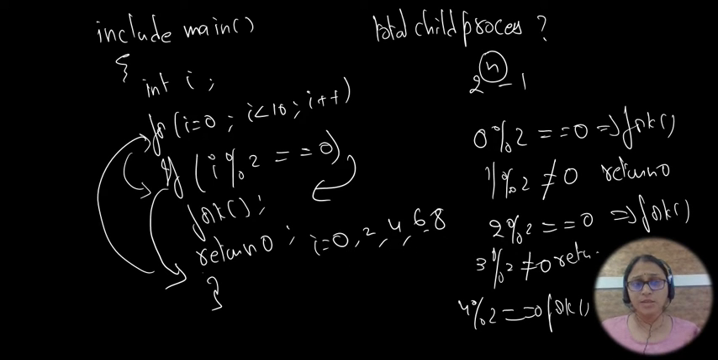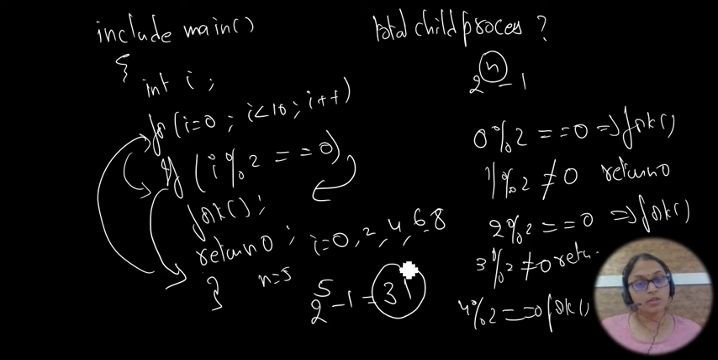Right? That means how many times is the fork called? 1, 2, 3, 4, 5. 5 times. Okay. That means now n is 5, so 2 power 5 minus 1. How much is 2 power 5 minus 1? You will get 31. So 32 minus 1, 31. So the total number of child processes here is 31. In this way you need to calculate, right?